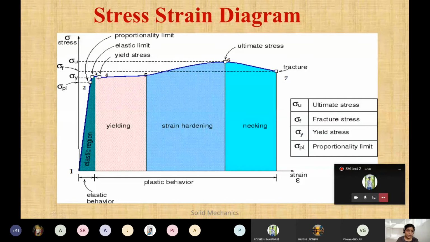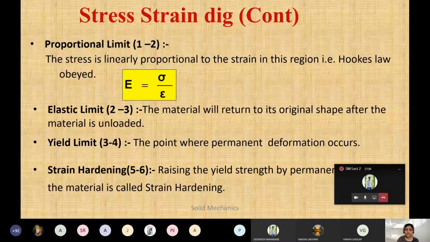But as it is in the elastic zone, when you remove the force, it will come back to its original shape. So that comes under the elastic limit, 2 to 3. The material will return to its original shape after it is unloaded. That means it will start to deform, but as you remove the load, it will come back to its original state. So this is called the elastic limit.